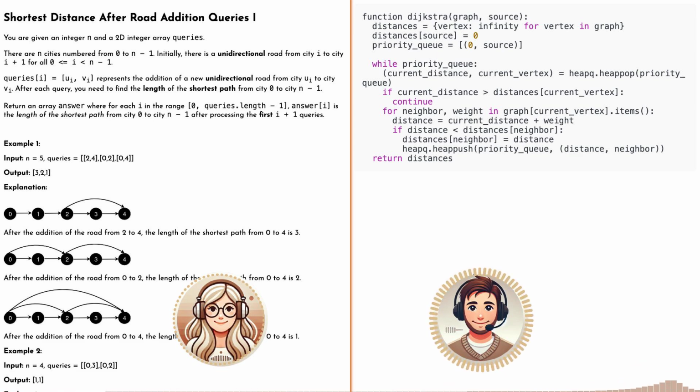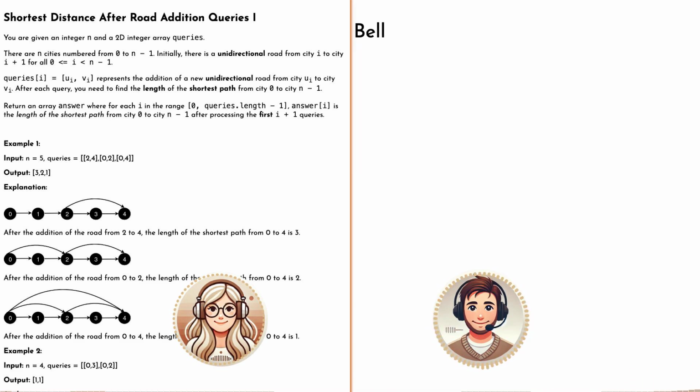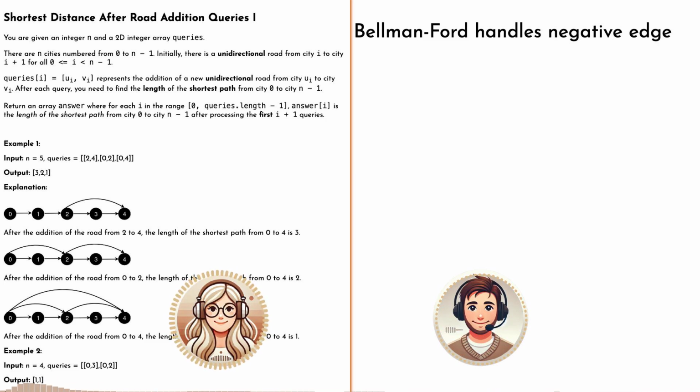We look at the shortest distances we already know and only update them if the new road offers a shorter path to a city. That's way more efficient than starting over every time. So what about Bellman-Ford? How does that fit in? Bellman-Ford, that's your go-to if you have negative costs.